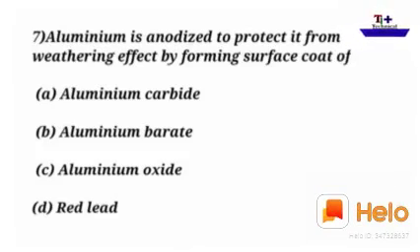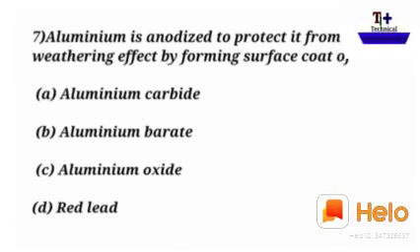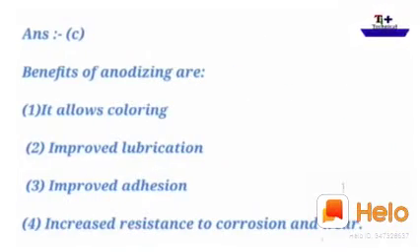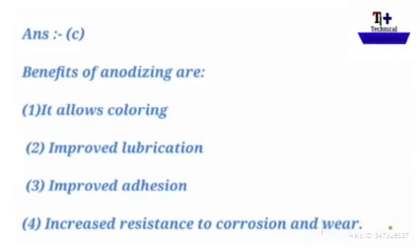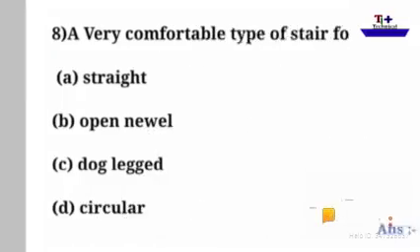So what do you think, guys? Which option is correct? Let's see the answer, and the answer is C. Benefits of anodizing are it allows coloring, improved lubrication, improved adhesion, and increased resistance to corrosion. And move on to the eighth question.